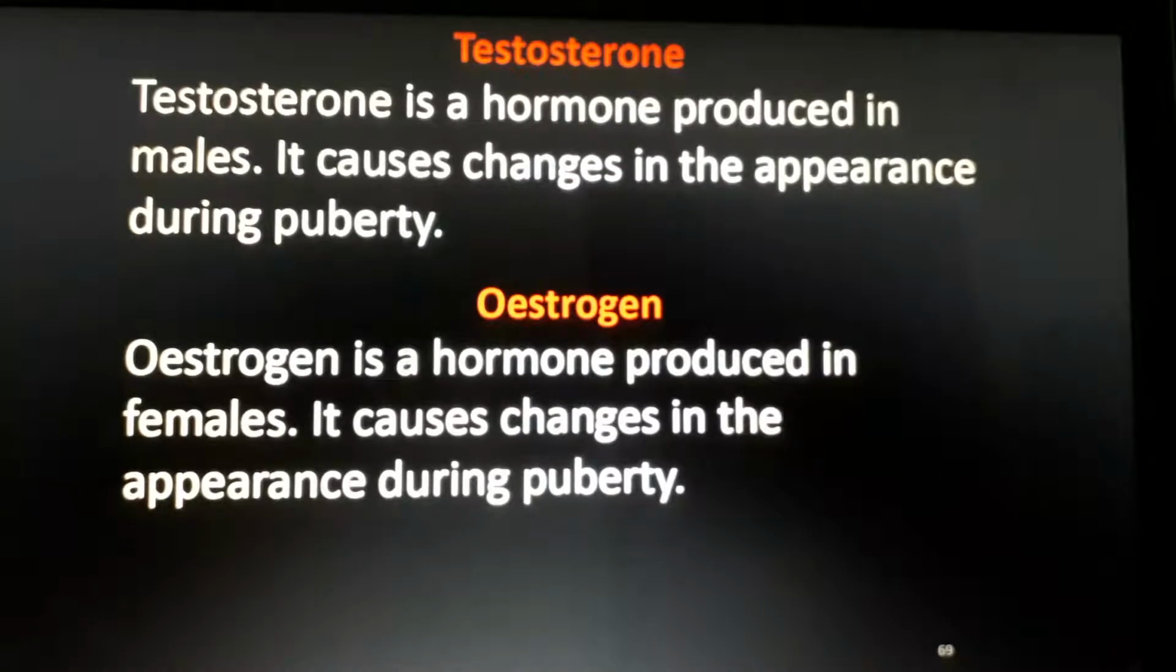Okay. Testosterone is a hormone produced in males. It causes changes in the appearance during puberty. Okay, different appearance. You already know about all those things. Estrogen is a hormone produced in females. It causes changes in the appearance during puberty in females. Okay, testosterone in male, estrogen in female. Testosterone is produced in the testes of a male. Estrogen is produced in the ovary of a female.